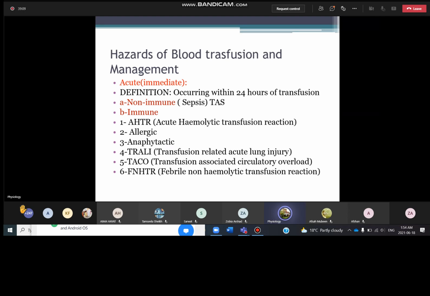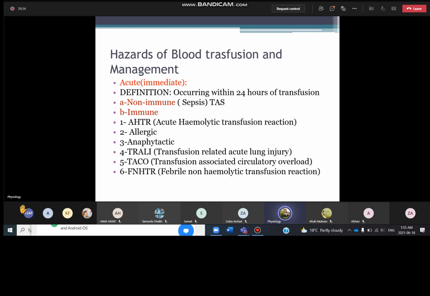So this is important to know what you actually mean by blood transfusion, and whole blood transfusion is not recommended these days. Worldwide it has been obsolete for a number of years, and we give blood in the form of components, whatever component that person is requiring.